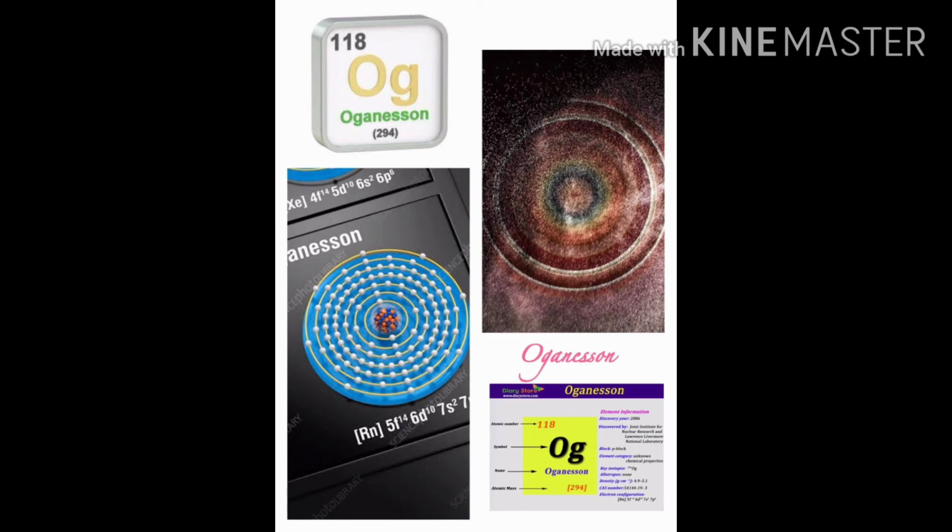It was formally named on November 28, 2016. The name is in line with the tradition of honoring a scientist. In this case, the nuclear physicist Yuri Oganessian, who has played a leading role in the discovery of the heaviest elements in the periodic table.